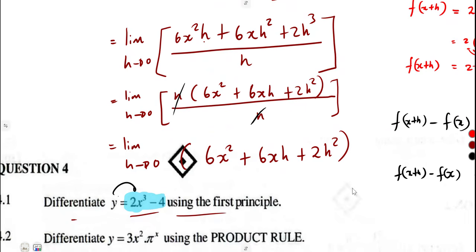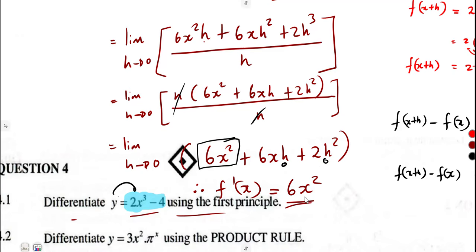Now, in place of h, substitute a 0 wherever there is h. So if you put a 0 here and a 0 here, you are going to remain with 6x squared. That part is not going to be affected.